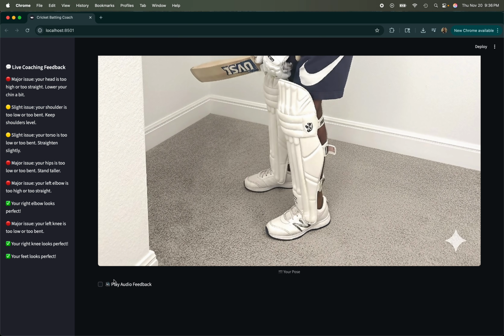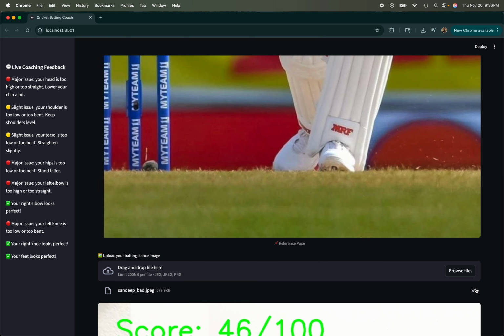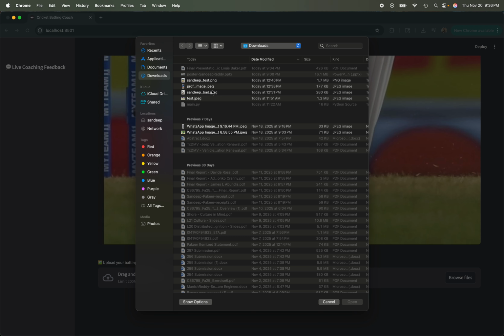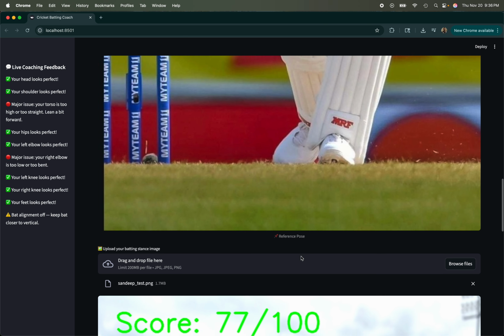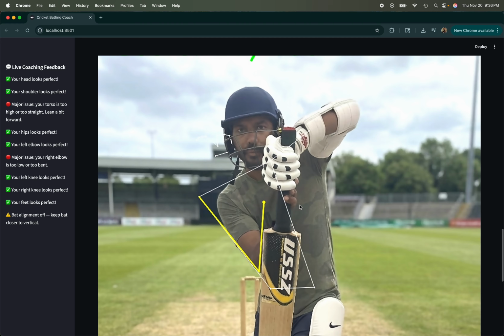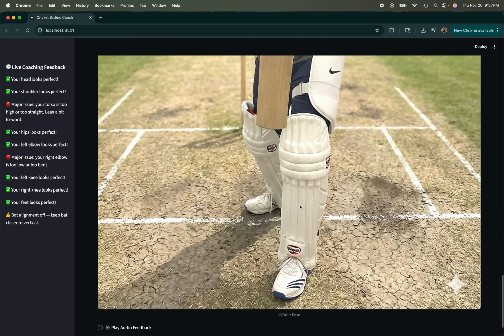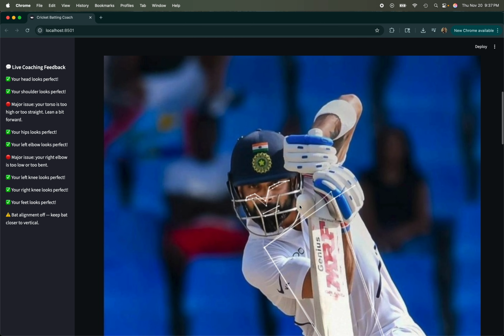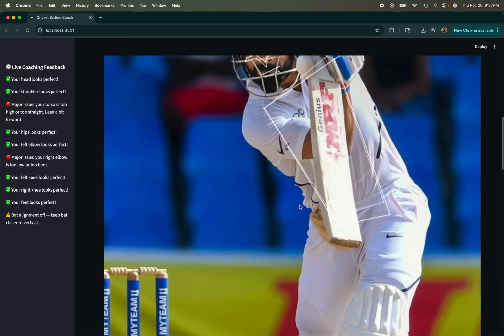And there is also audio feedback, so players can use the audio feedback. I can also submit a slightly better image here. This one is 77 out of 100. And if you see, this posture looks similar to this professional player's posture.